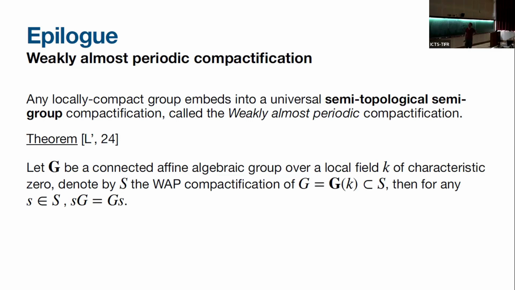So let's say Theorem 24. Let G be a connected finite algebraic group over a local field. Again, this is our setting. Then we have the universal compactification, the WAP compactification. Then for any S, this is of course true for S in G, the set S times G equals G times S. This is very useful when going to representation theory.